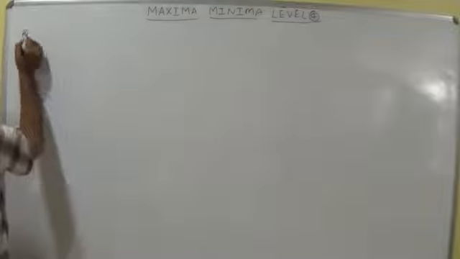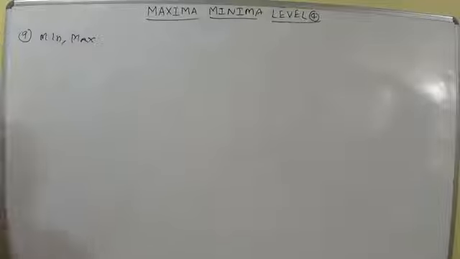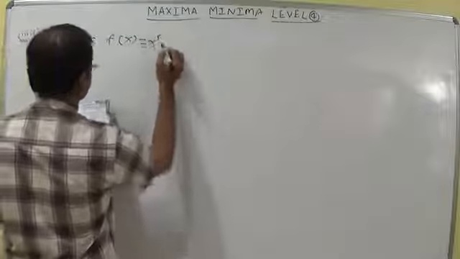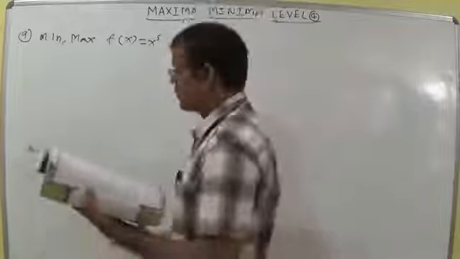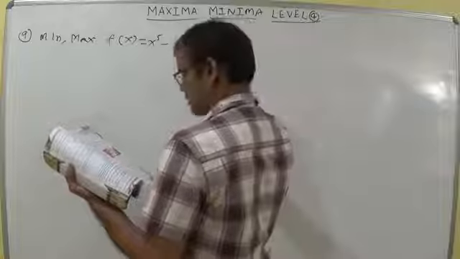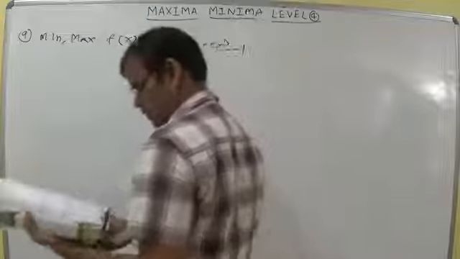In level 4, local minimum and local maximum is asked. Min comma max, or max comma min, or min comma max. Maximum comma minimum of f of x, there is a print mistake there. F of x is equal to x power 5 minus 5x power 4 plus 5x cube minus 1.